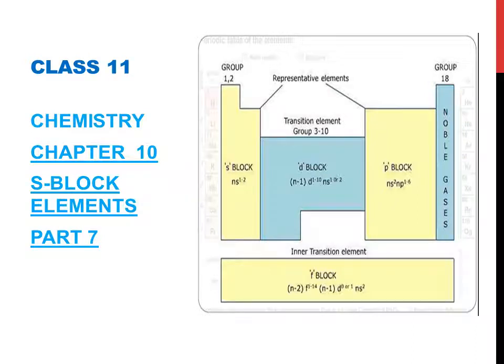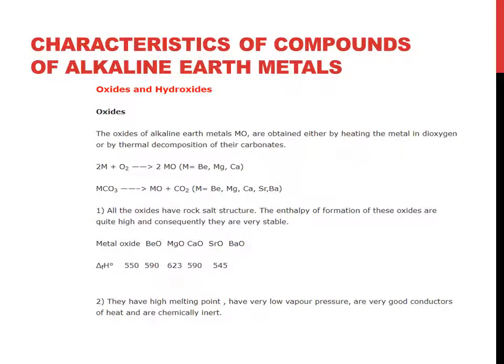Good morning. Today we are going to start the last part of chapter 10, that is part 7 of s-block elements. Characteristics of compounds of alkaline earth metals, starting from oxides and hydroxides. The oxides of alkaline earth metals, MO, are obtained either by heating the metal in dioxygen or by thermal decomposition of their carbonates. M plus O2 gives MO, where M stands for beryllium, magnesium, calcium.